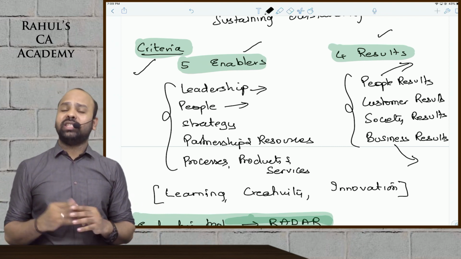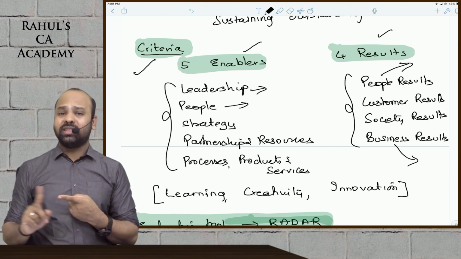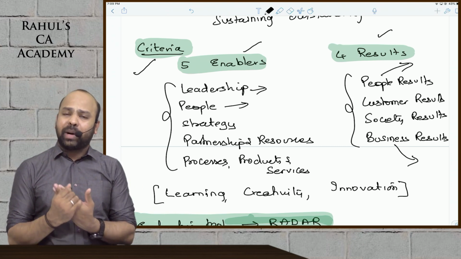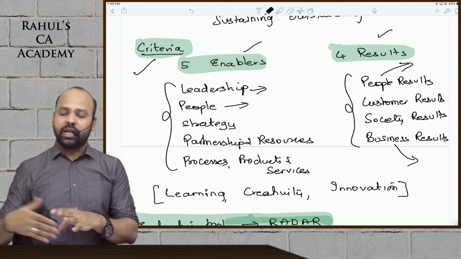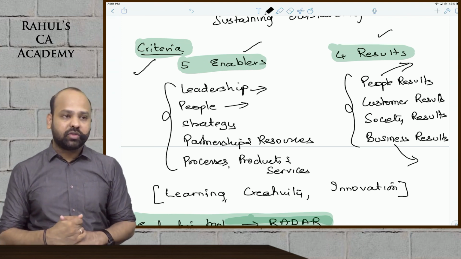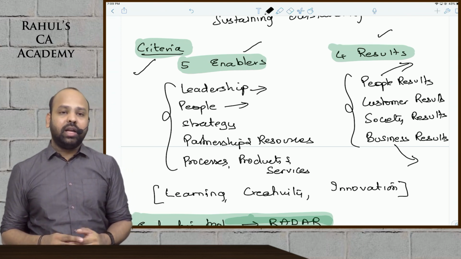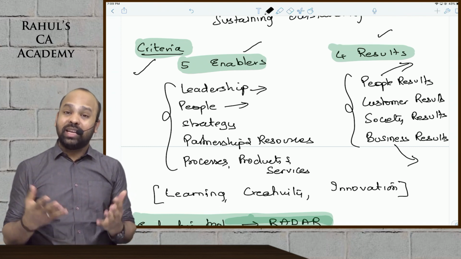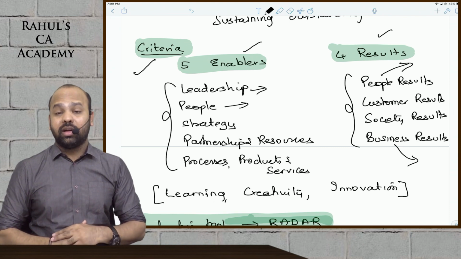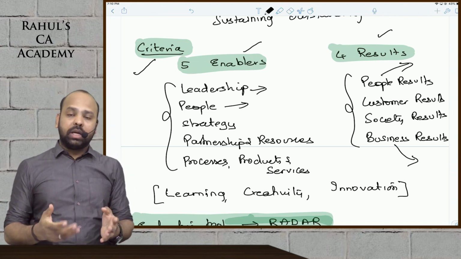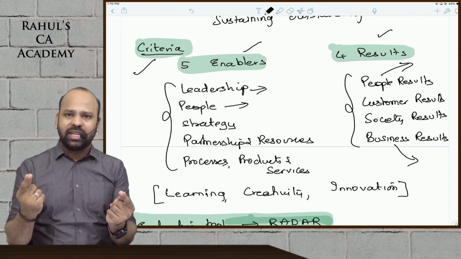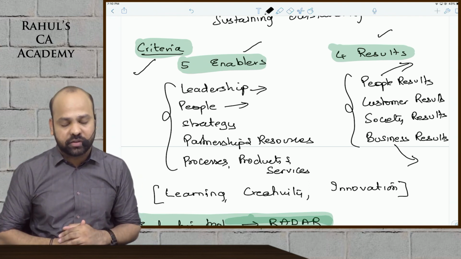Partnerships and resources. These are the relationships with your service providers. These are the relationships with your suppliers. Ensure that you utilize these partnerships properly, guys, for the success of an organization. The resources that an organization has, beta, can be tangible resources or intangible resources. Finally, guys, processes, products and services are the ultimate products that an entity is all about. This is what defines the organization. Apple company makes cell phones. That is the product. Ensure that your product, beta, is of top-notch quality, something that is able to meet the requirements of the customers.